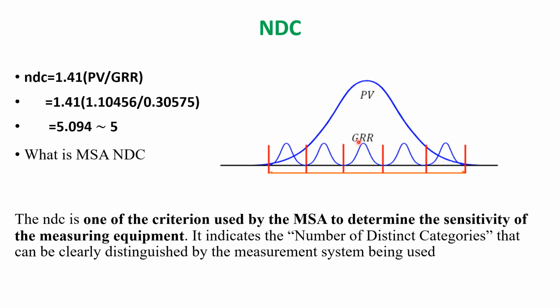Now how many gauge R&R width bands fit into the part variation band? That should be as large as possible. So the acceptance criteria is 5, it should be 5 or more. If it is less than 5, that means the part variation cannot be discriminated by the equipment or the instrument. That's why NDC should always be more than or equal to 5.